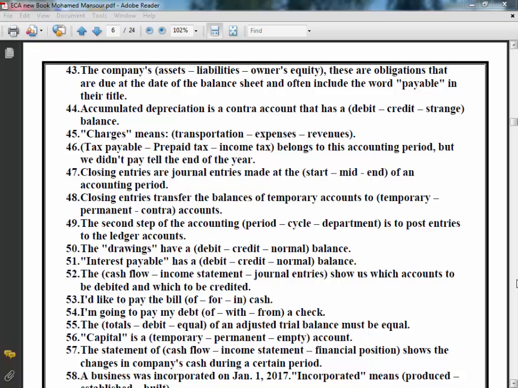Number 51. Interest payable has a debit or credit normal balance. Interest payable here means obligation, liability. So they have a credit balance. Interest payable has a credit balance.